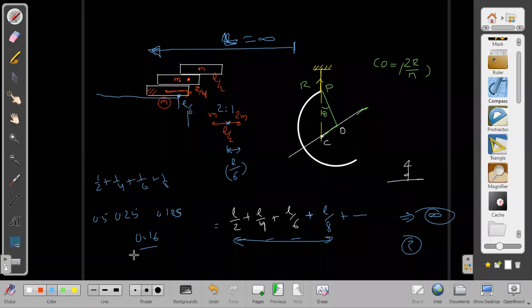Yes, sir, I understood. It is already more than 1. In these 4 lengths only, it is more than 1. And you are saying it will not become more than L up to infinity. What are you even thinking about? So I was considering it as a GP. It is not a GP, obviously. It is something else.